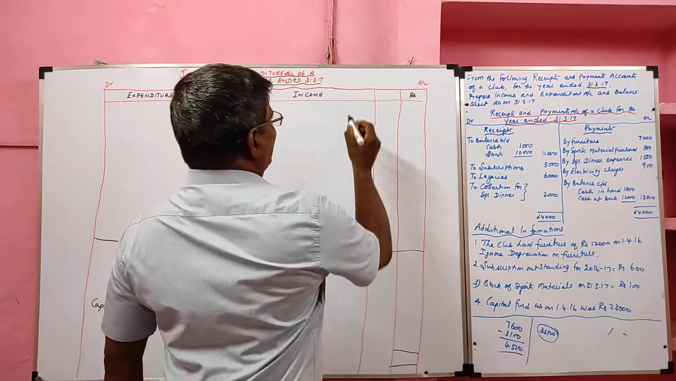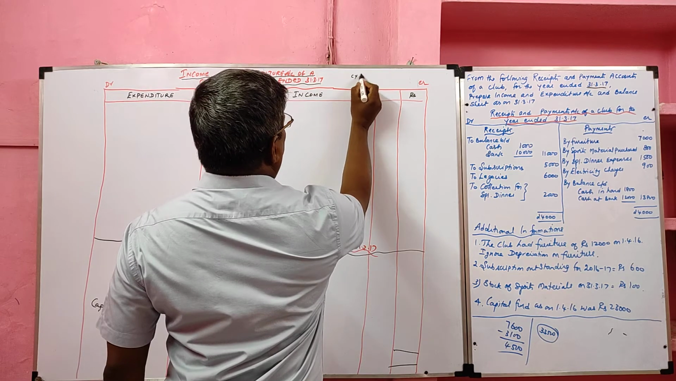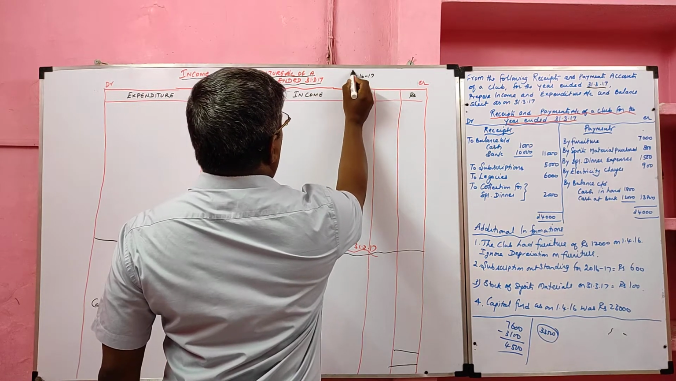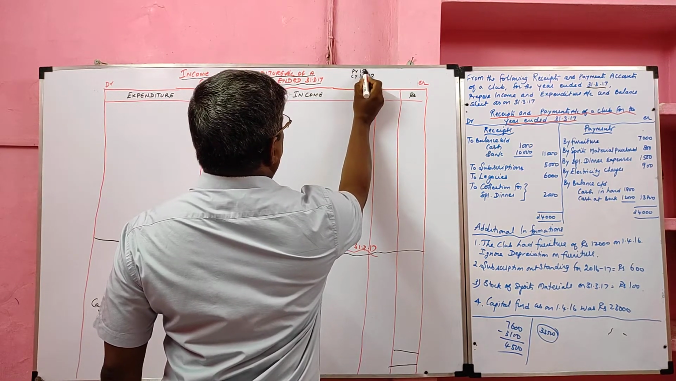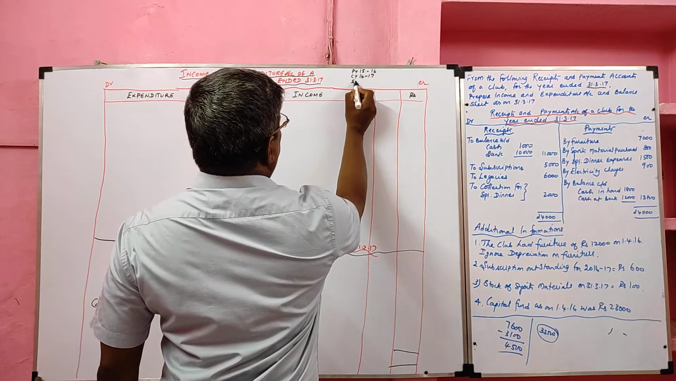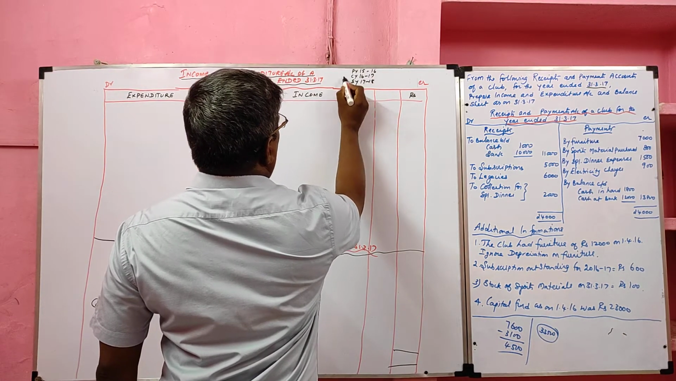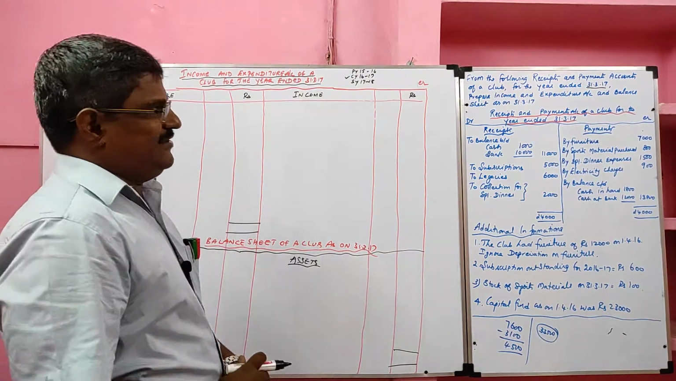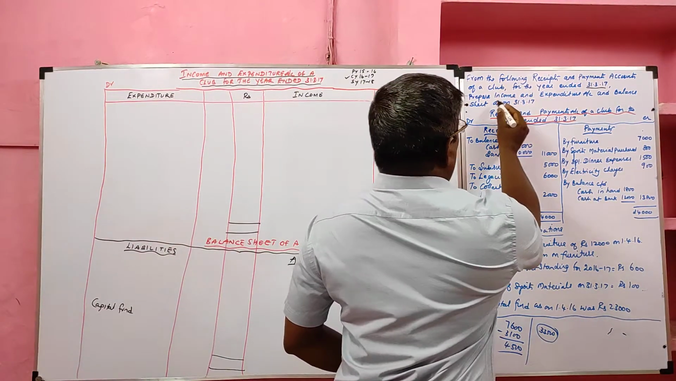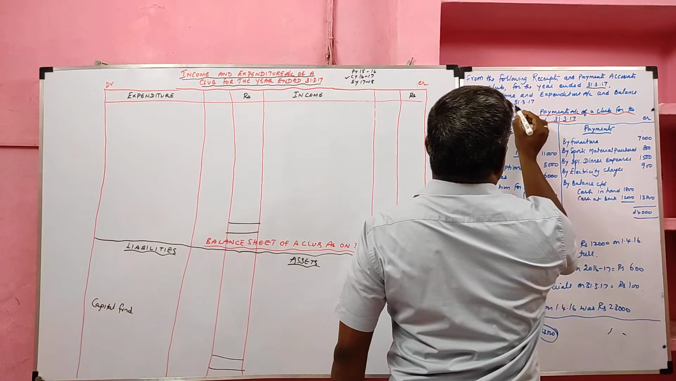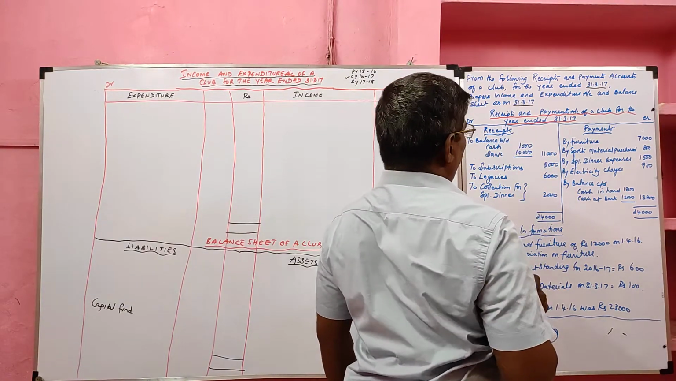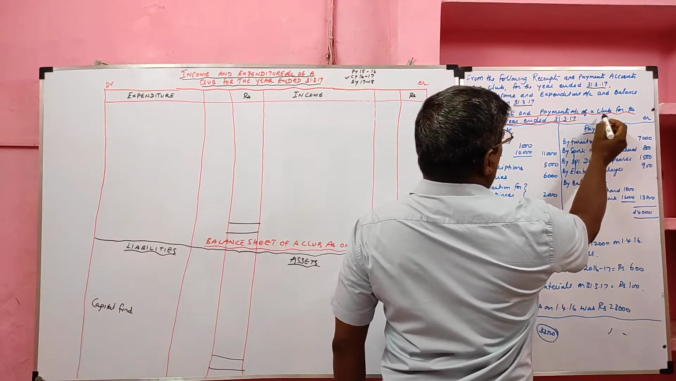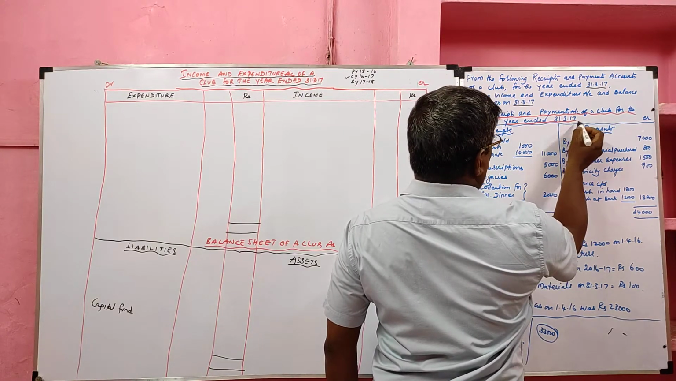So our current year is 16-17. Our previous year is 15-16. Our subsequent year is 17-18. We are preparing accounts for 2016-17. Prepare income and expenditure account and balance sheet as on 31st March 2017. Receipts and payment account of a club for the year ended 31st March 2017.